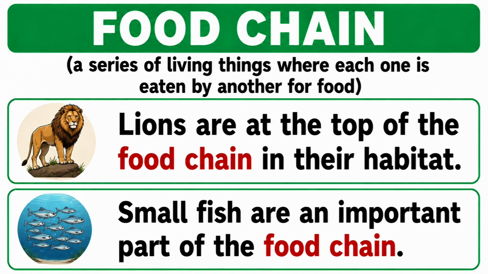Food chain, a series of living things where each one is eaten by another for food. Lions are at the top of the food chain in their habitat. Small fish are an important part of the food chain.